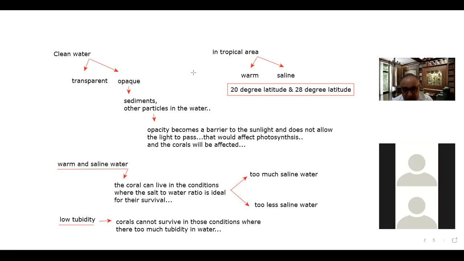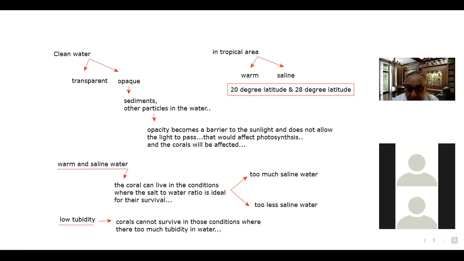because in acidic water they will not be able to survive. And number three, carbon dioxide concentrations are low, right? So these are three important conditions for the survival of corals. So this was about the ideal conditions for the corals.